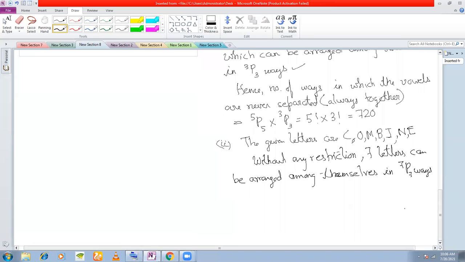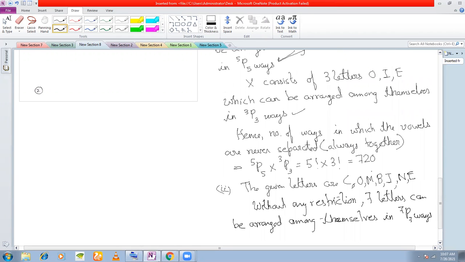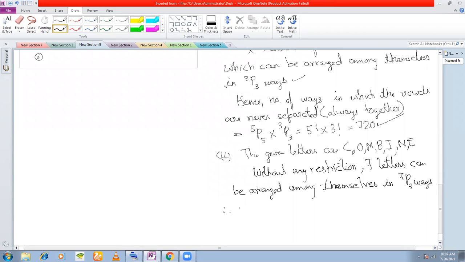Right? They can be arranged among themselves in 7p7 ways. Now, in how many ways are the vowels always together? 720. Right?